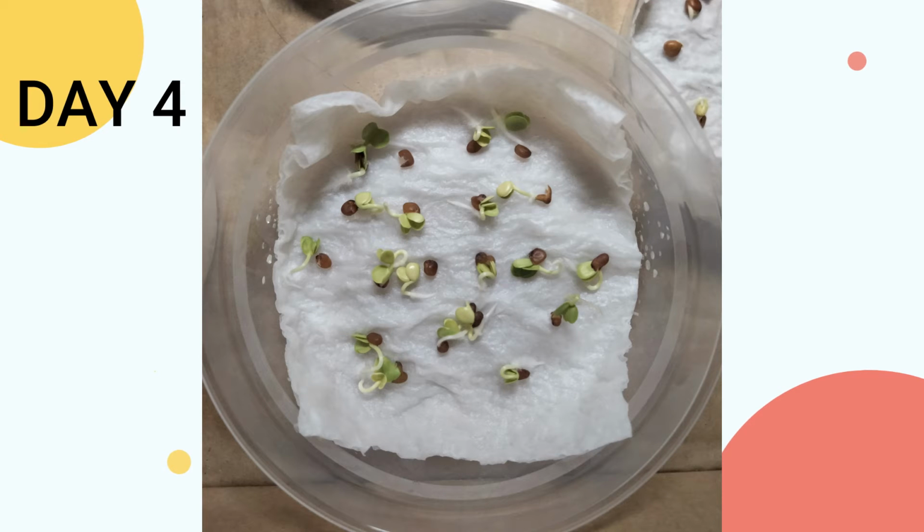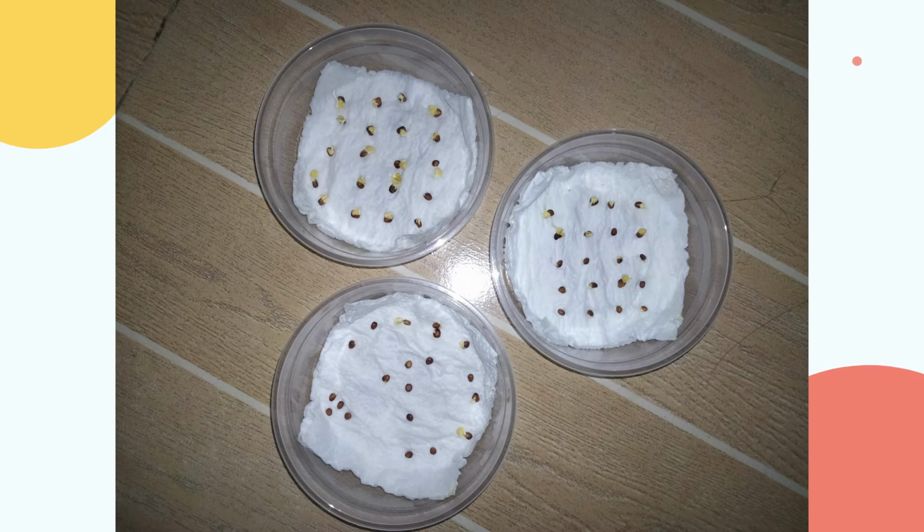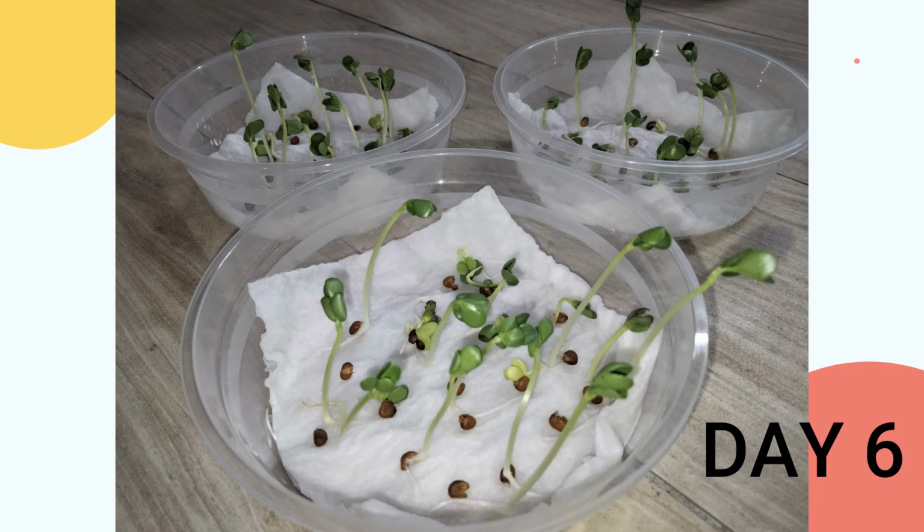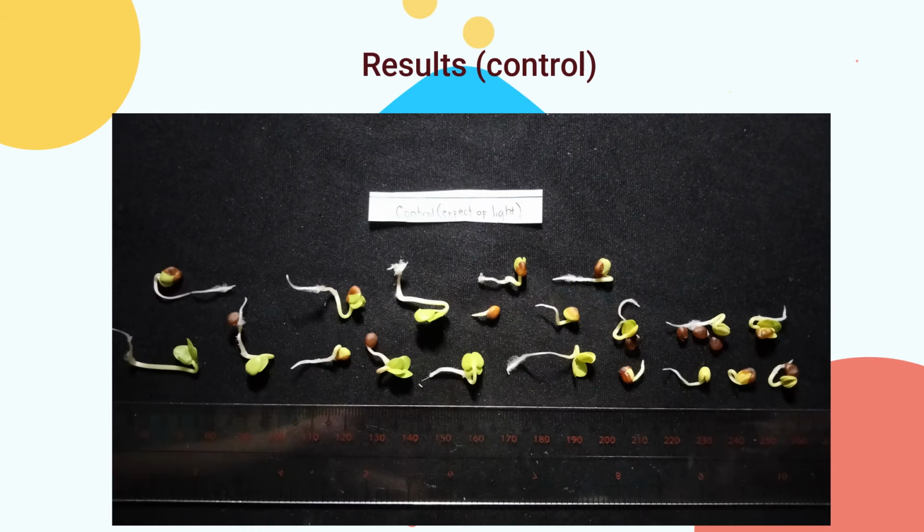On the 4th day, in the light setup, all microwavable containers containing radish seeds had already germinated, while in the dark setup, 20, 8, and 5 respectively had germinated. On its last day, all the seeds in the light setup had already germinated and its seedling parts were already visible, while in the dark and control, there were seeds that had not germinated.